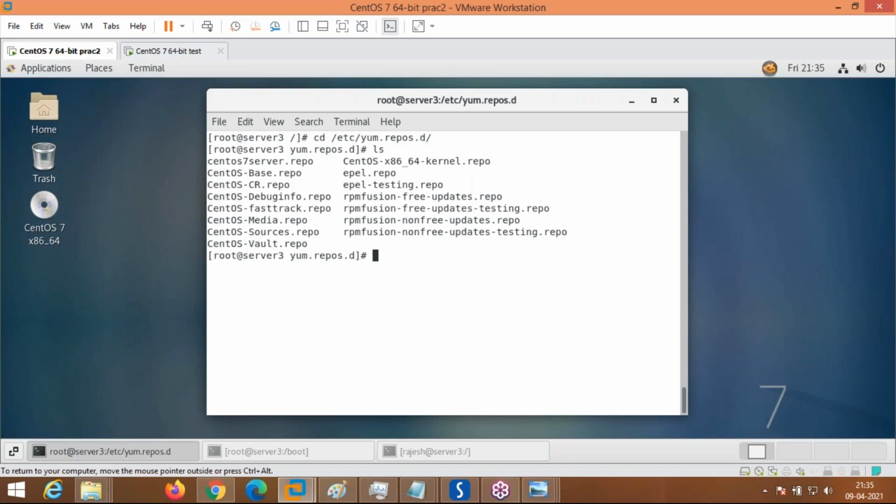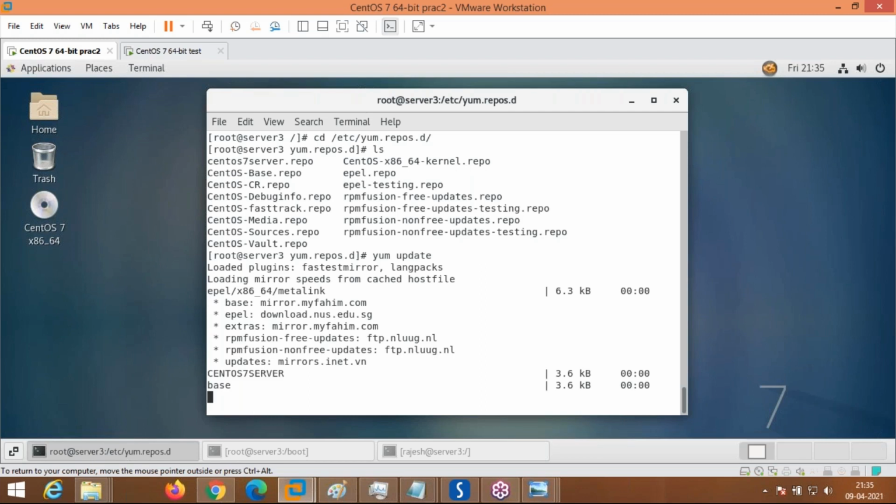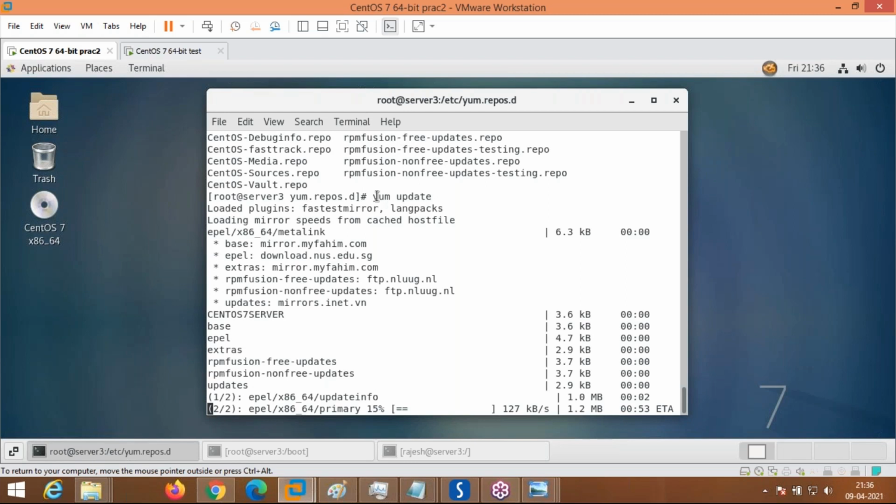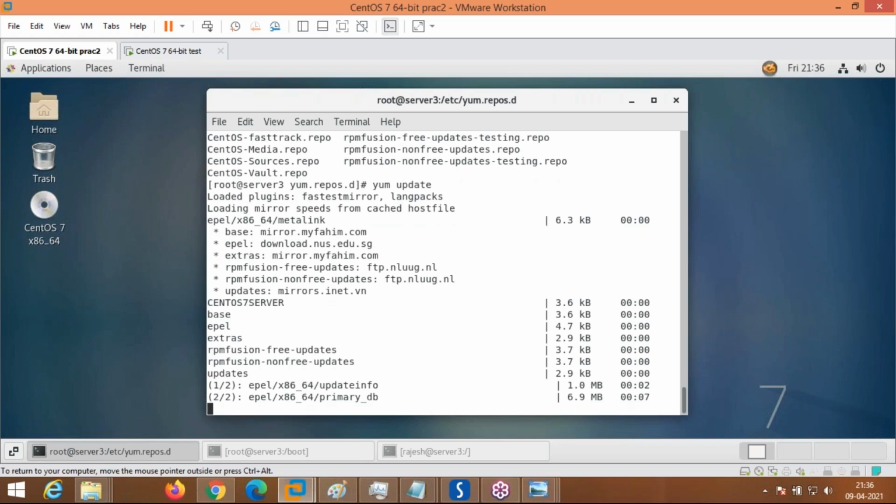In RHEL, the packages which come in the CDs are free. Packages and applications are free. Remaining packages, if you want to download them, see here: yum update. If you want to update the whole OS, one command, yum update, is the command to update the whole OS. See what happens. In CentOS, this will run perfectly. In RHEL, if you run the same command, it will ask you to please register and then pay. Then only you can update.